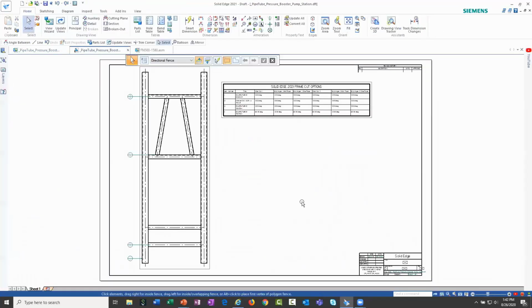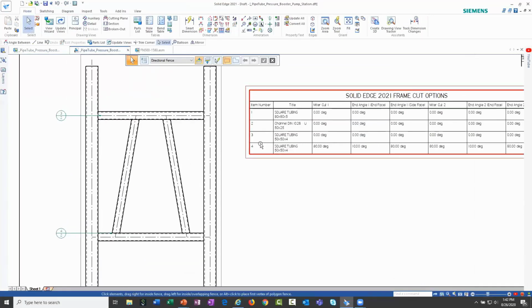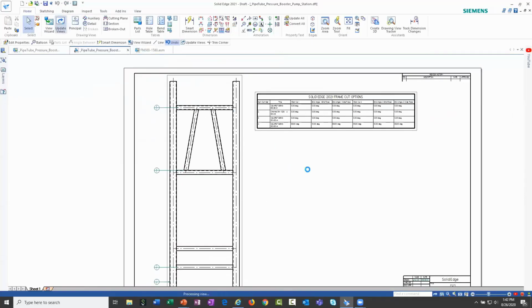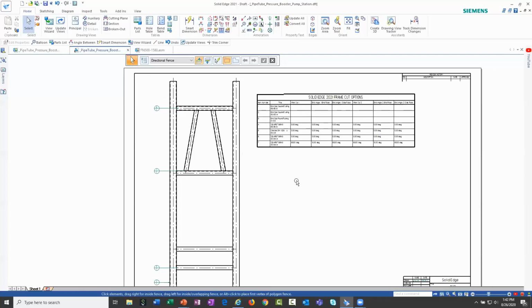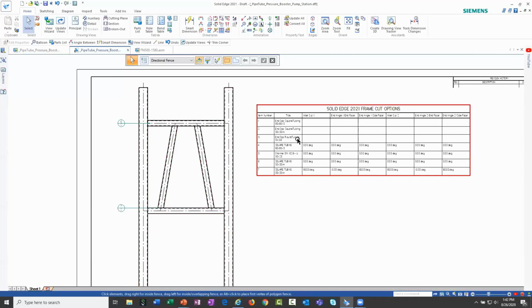of this. And what you're going to notice here within the draft is that it's currently out of date. So right now I have 4 frame members. When I update my views, however, you'll notice how it's going to add some of the end caps here that were added with the frame. So again, just to reiterate, this particular bill of materials is of the entire assembly, and it's just added those end caps here. I can go through and make changes, but when I update those, you'll see that those end caps are included within the bill of materials.